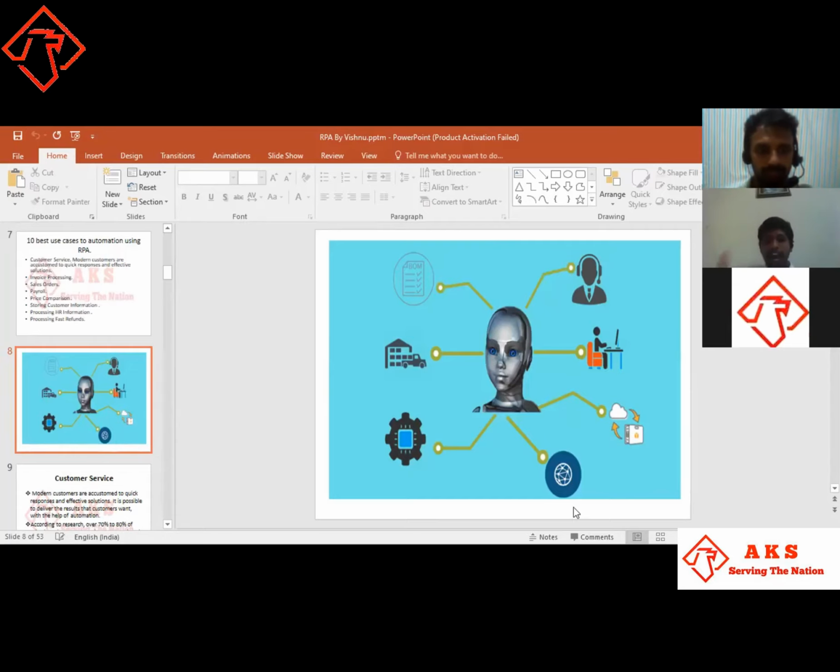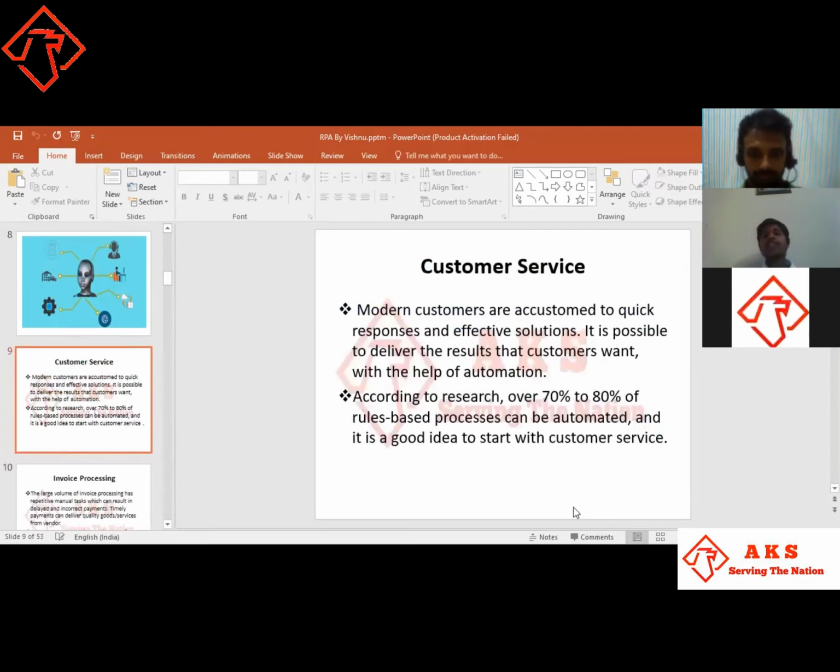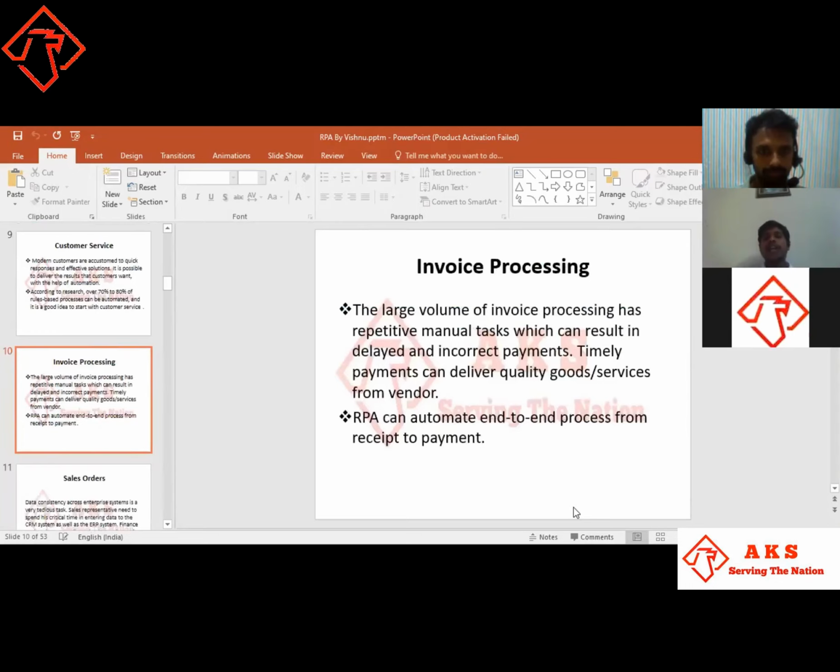By this picture, we can understand that the best roles we have discussed about customer service are at a point where 70 to 80% of customer service is done by automation. And invoices can be processed automatically, end to end, from receipt to payment. As we have discussed about all the payment devices and processes, all the manual tasks can be done by the automatic process, like goods services. Not only goods delivery, many things can be done in these systems.